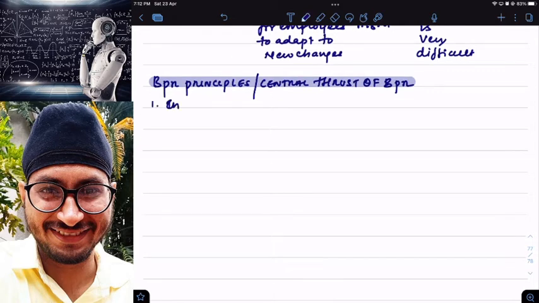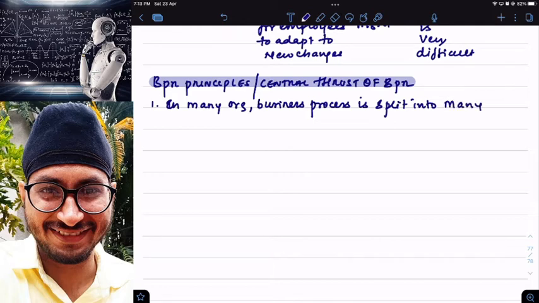Sir, in many organizations, work, that is business process, is split into many activities which are performed by many employees.